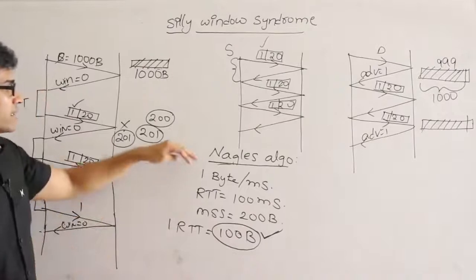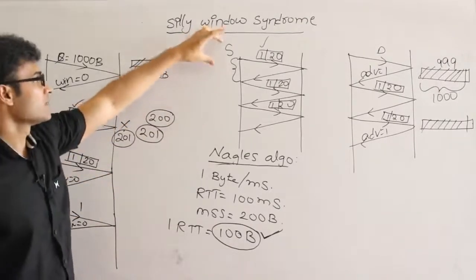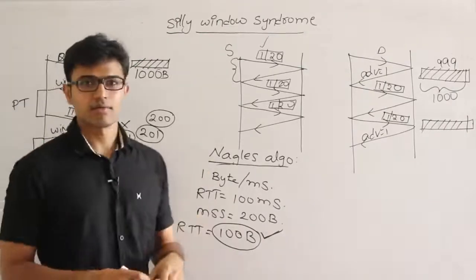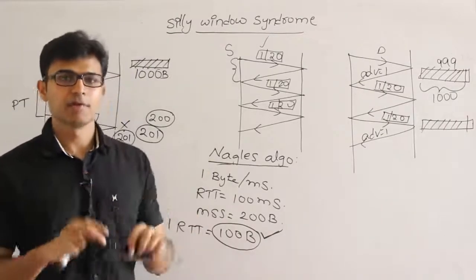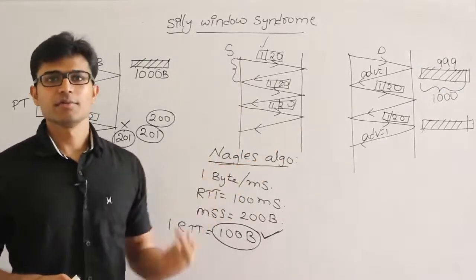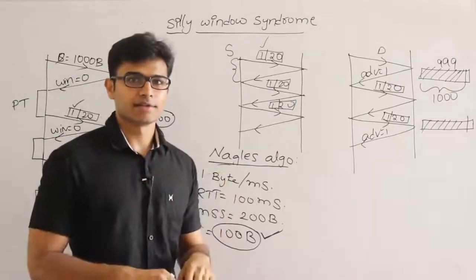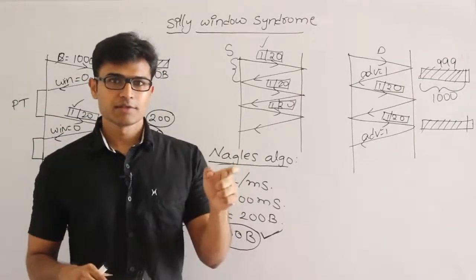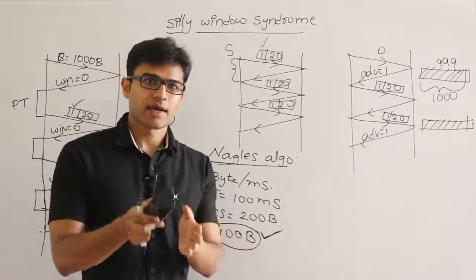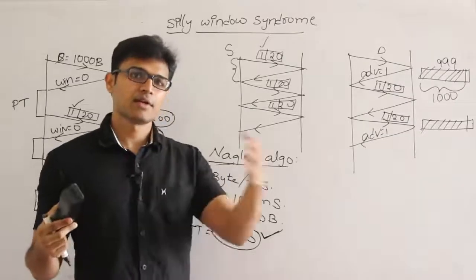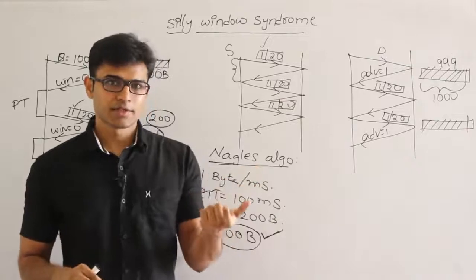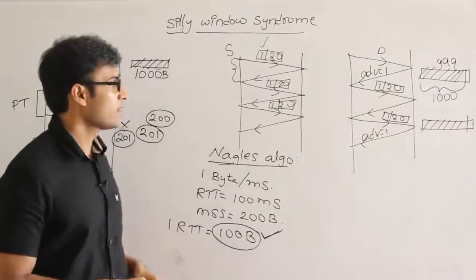Okay, so Nagle's algorithm is going to help us whenever the sender is very slow. So generally this happens whenever you type some data and the typing speed is very low. The round trip time is very small, but your typing speed is also very low. Then in this 1 RTT, however many bytes you type, all these bytes will be taken by the transport layer and sent in one go. In case you are very fast in typing, then maybe you will fill up 1 MSS and 1 MSS will be sent directly, right?